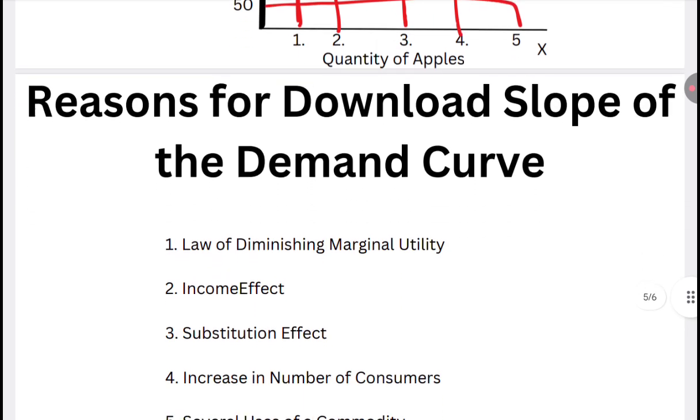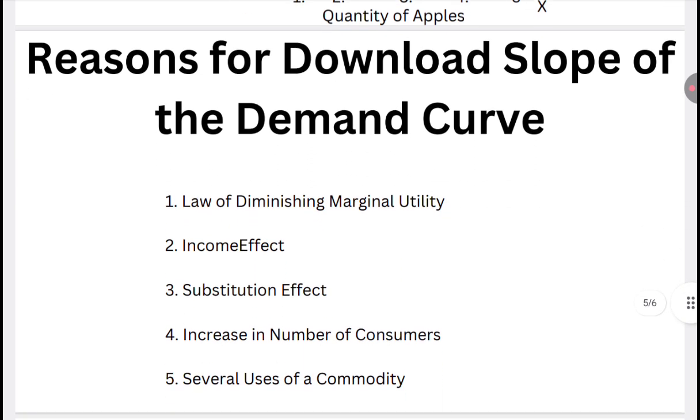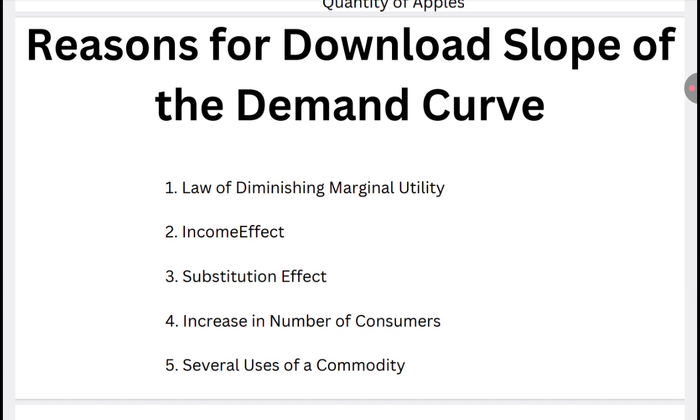Okay. Now, what are the reasons for the downward sloping of the demand curve? What can be the reasons due to which the demand curve is sloping down? So there are five reasons I have taken.